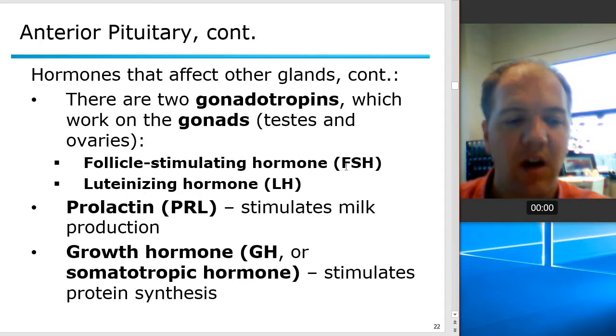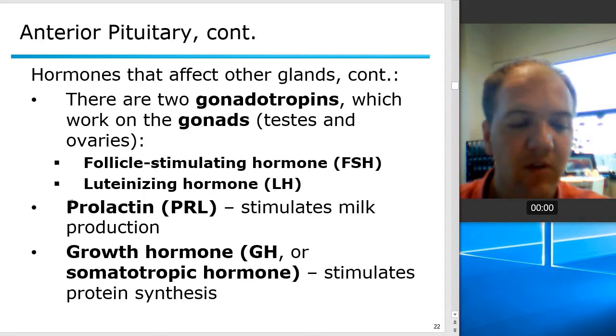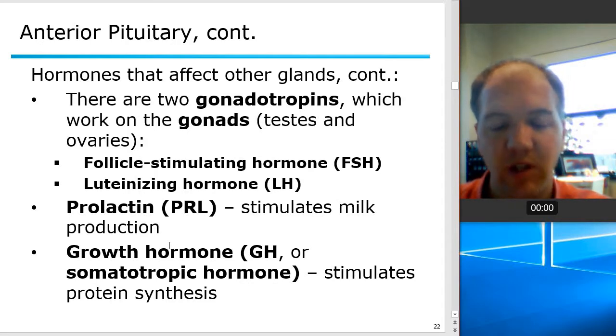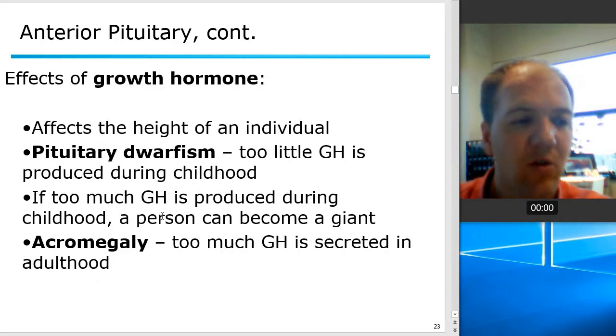Both of these are produced in males and females, although when we're talking about the follicle stimulating hormone, that's related to the production or the release of an egg in the female reproductive system. There's also prolactin, which stimulates milk production, and then there's growth hormone, which is related to the growth of an individual. So growth hormone, let's talk about that just a little bit.